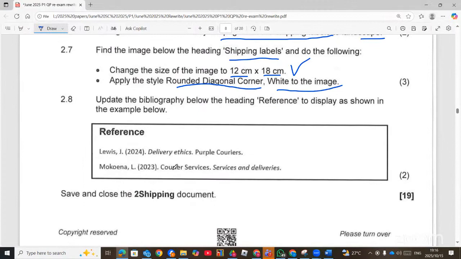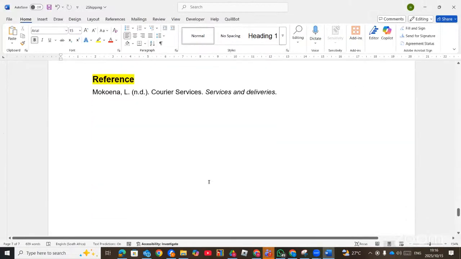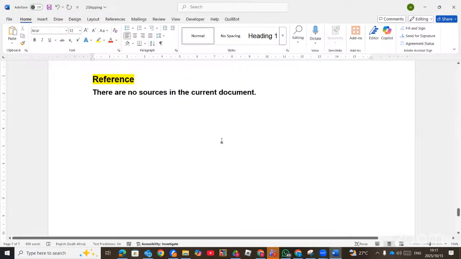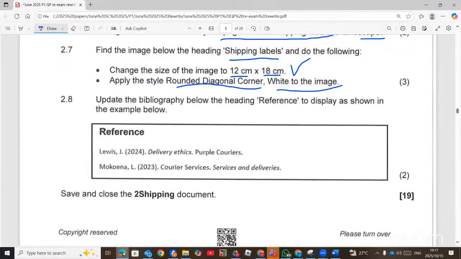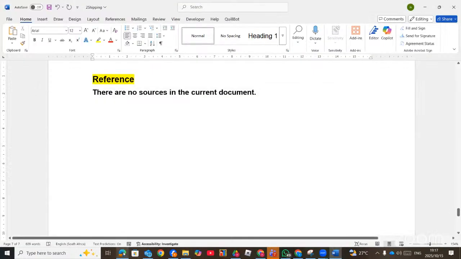Now we go to the last question for Microsoft Word. For this question, 2.8, update the automatic bibliography below the heading. We have to update the bibliography. You know, a bibliography is the list of the cited sources. So to update, when you right click and you choose Update Field, they say there are no sources in the current document. So meaning these sources are not there, the Lewis and others. So you have to add this as the source.